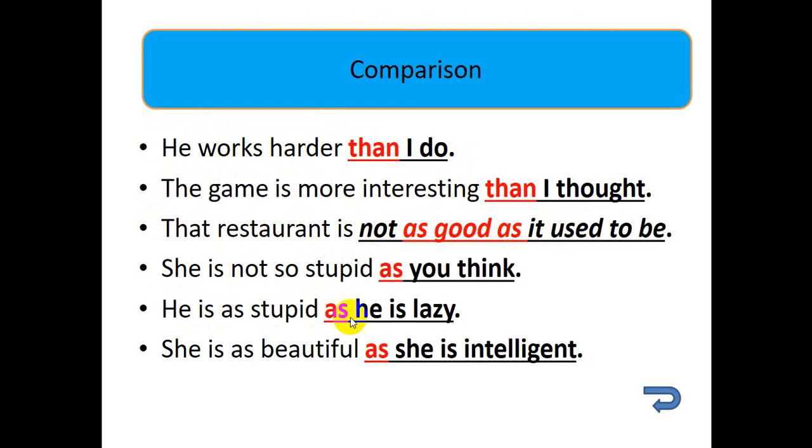He is as stupid as he is lazy. She is as beautiful as she is intelligent. So, the relative subordinate conjunctions used in this adverb clause are than, as, adjective as, okay, and also as.